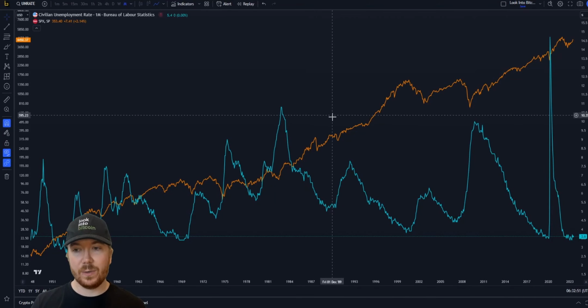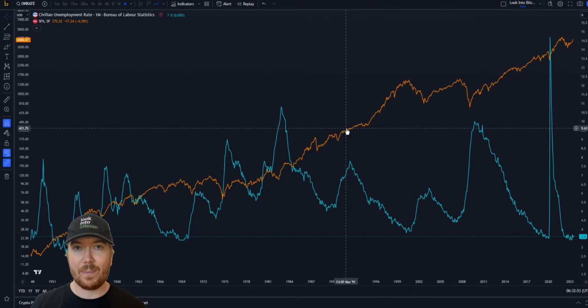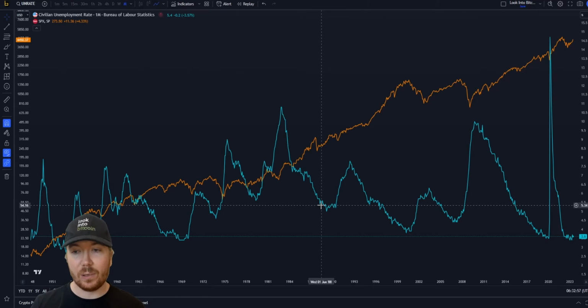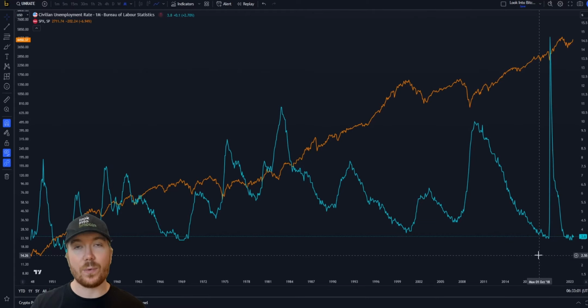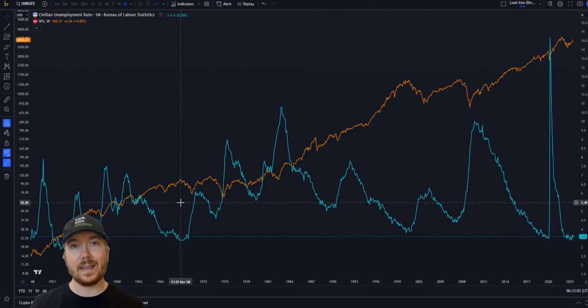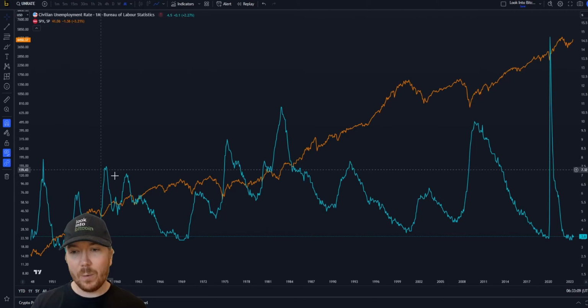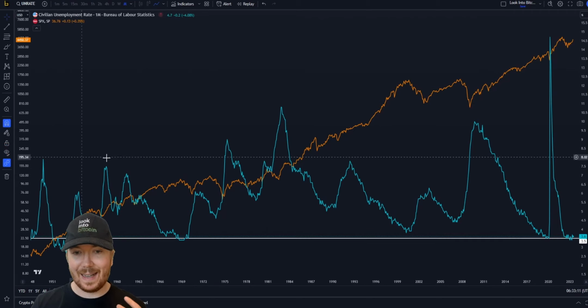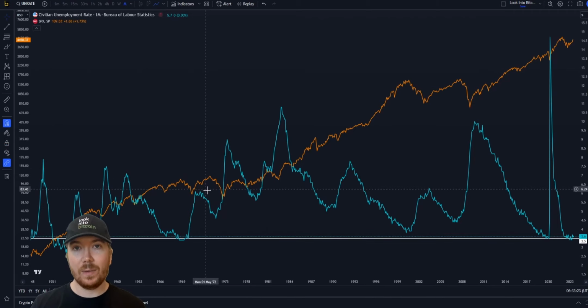But if we just go onto a chart here, we can maybe just see the representation a little clearer. So this blue line here is indicating the unemployment rate in the US in percentage terms. So we can see right now it's sitting at about 3.6%. And this orange line is just the S&P 500 going back about 80 years. So a fair amount of data we have to work with here. And what we can do is if we just draw on this line here, which indicates a very low level of unemployment, this line is currently at 3.5%.